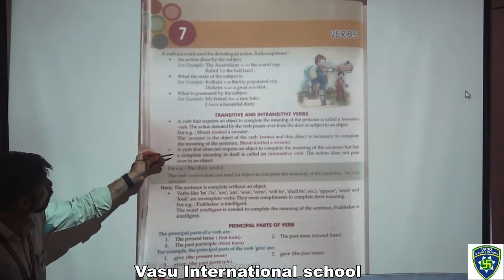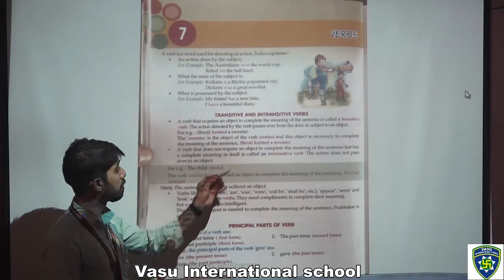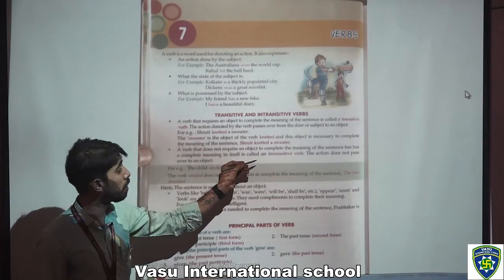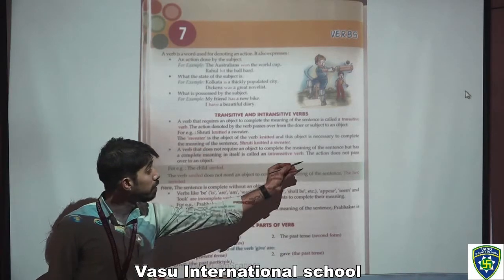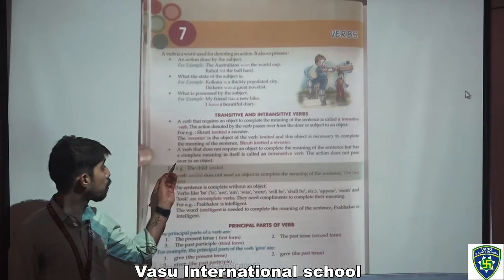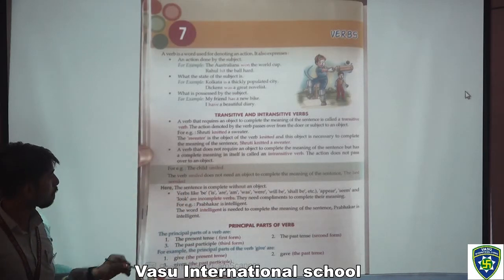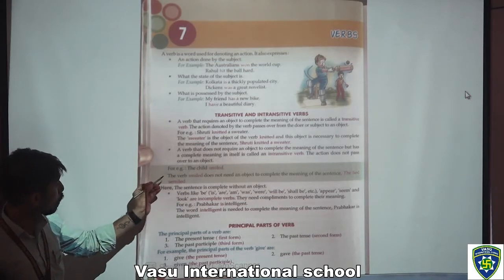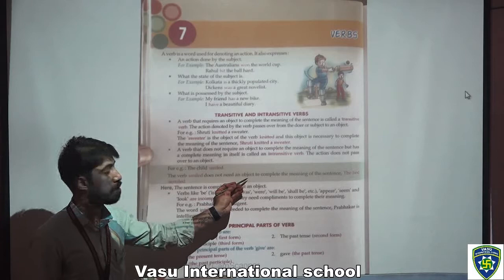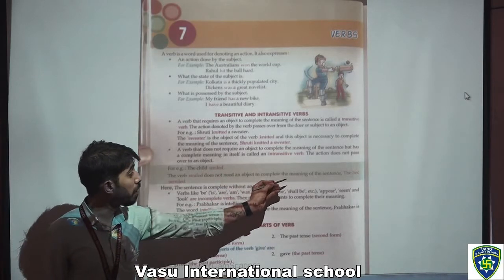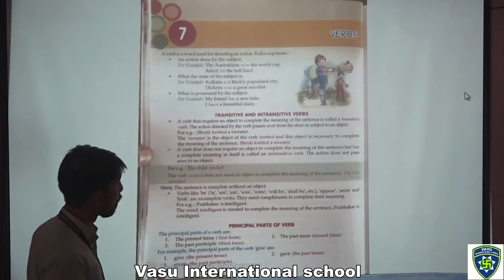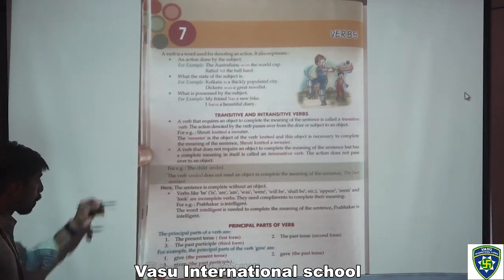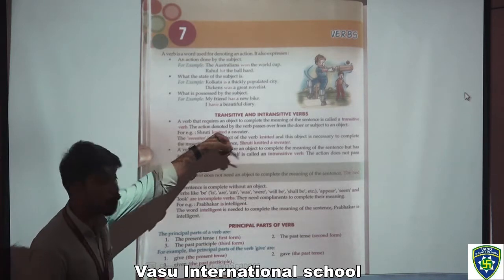Now the next point, a verb that does not require an object to complete the meaning of the sentence but has a complete meaning in itself is called an intransitive verb. The action does not pass over to an object. For example, the child smiled. The word smiled does not need an object to complete the meaning of the sentence. The light smiled. Now here the sentence is complete without an object.